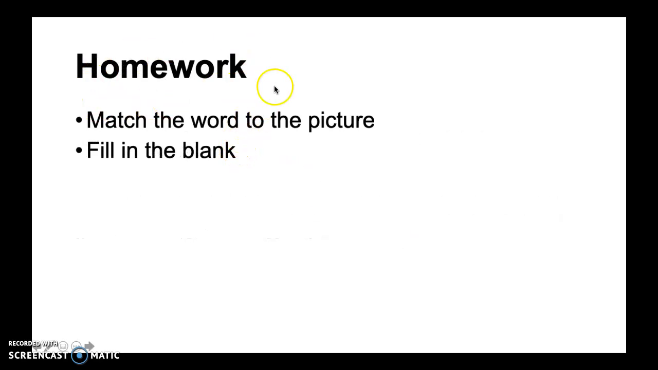So this week, for your homework, you have a worksheet. For the pictures, you can use the words at the top of the worksheet. So those are your vocabulary words. You can match the vocabulary word to the picture. Then there's sentences, and you can use the vocabulary words to fill in the blank part on the sentences.